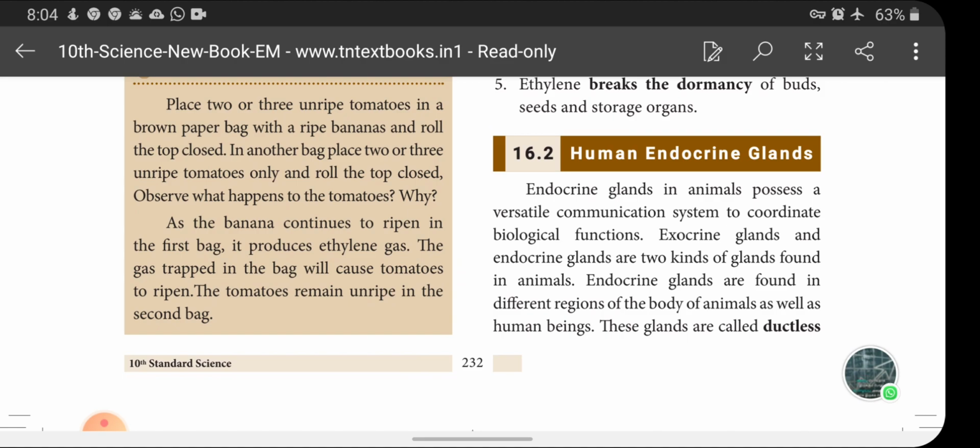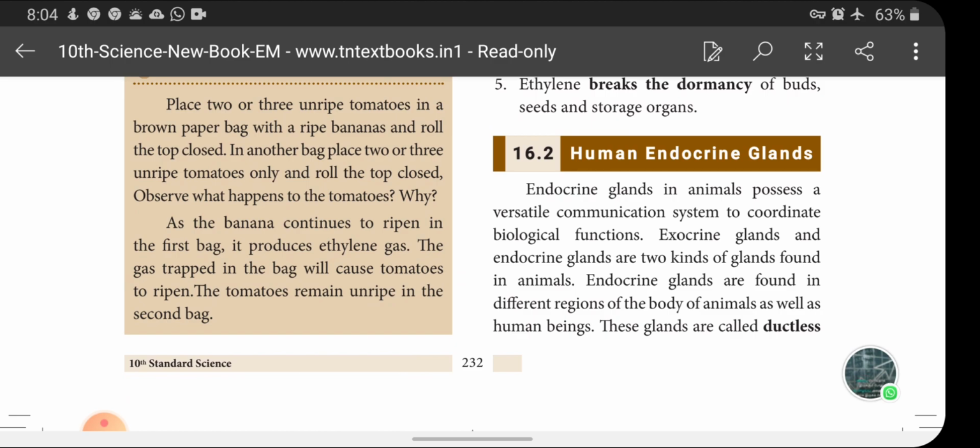So, endocrine glands and exocrine glands are the two types of glands present in our body. Endocrine glands secrete hormones, exocrine glands secrete enzymes, and endocrine glands secrete hormones which are essential to regulate the functions of our body.